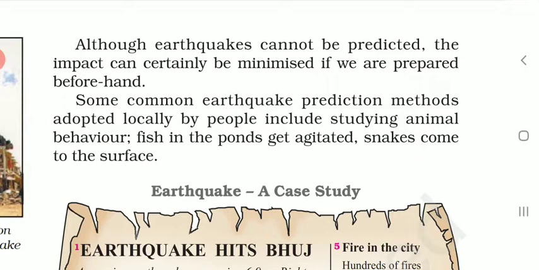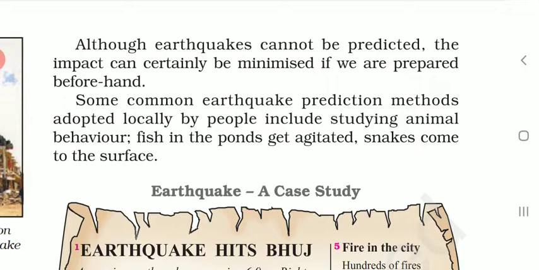Some common earthquake prediction methods are adopted by local people, like studying animal behavior. Fish in the ponds, at the time of or just before an earthquake, get agitated because they can feel the very micro waves of the earthquake, and therefore animal behavior is also important.